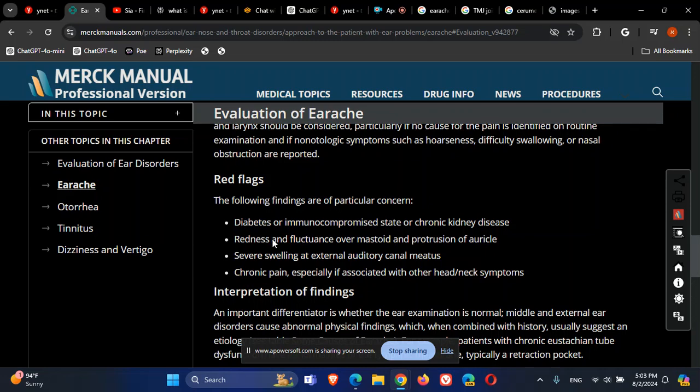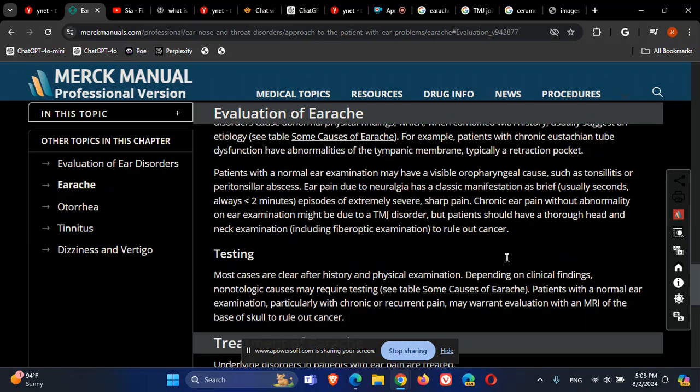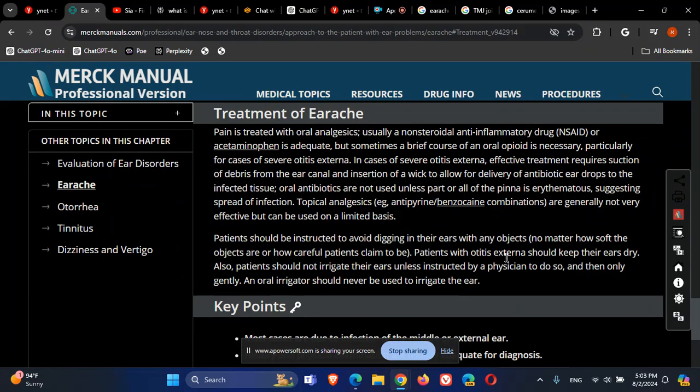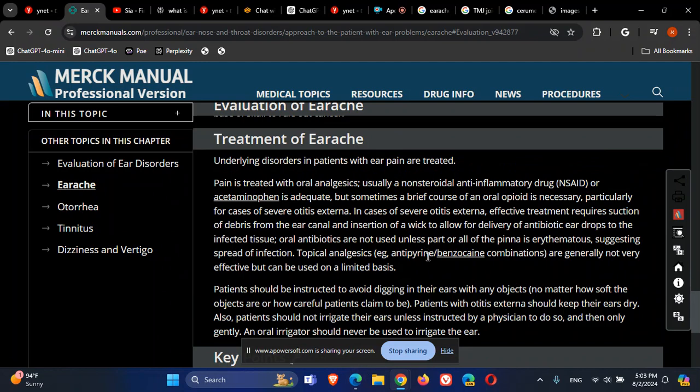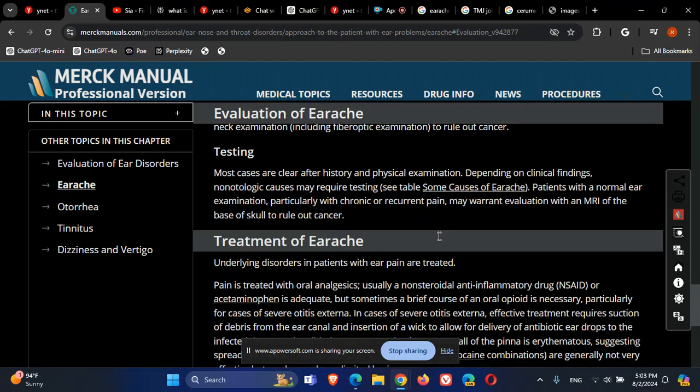There are red flags. Diabetes is a red flag because it can cause necrotizing or malignant otitis externa. Redness and fluctuance around the mastoid can tell you that the patient has severe mastoiditis. Severe swelling external to the canal suggests malignant otitis externa. Chronic pain, especially associated with head and neck symptoms, may be cancer, maybe cholesteatoma. So look for it, and treat the cause. This is the main idea. Treat the cause of otalgia. This is the most important thing.